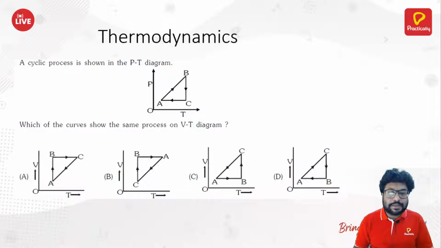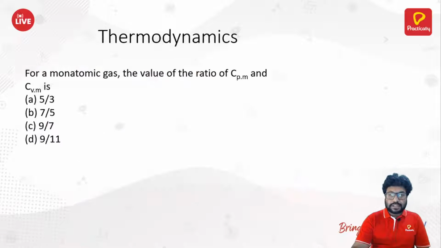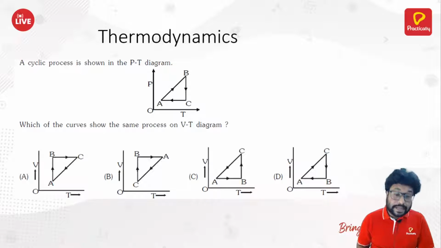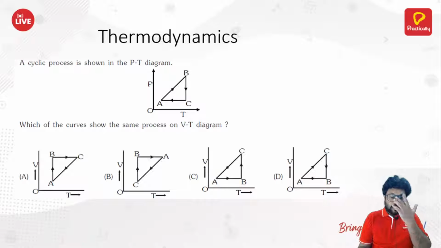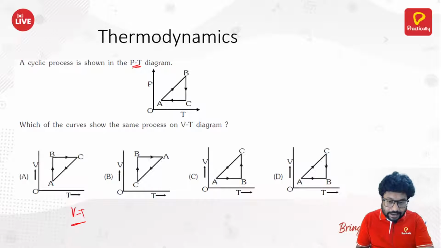a cyclic process is shown in the PT diagram here. They ask which of the curves shows the same process on the VT diagram. So here we have a PT diagram and here we have a VT diagram. Out of the 4 processes which we have seen here, which one corresponds to this?